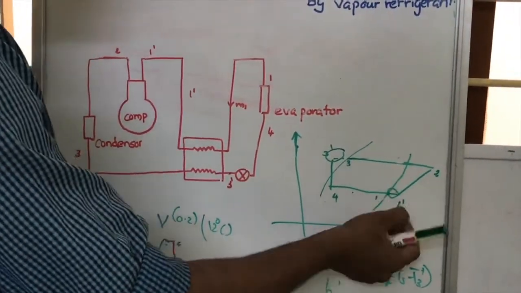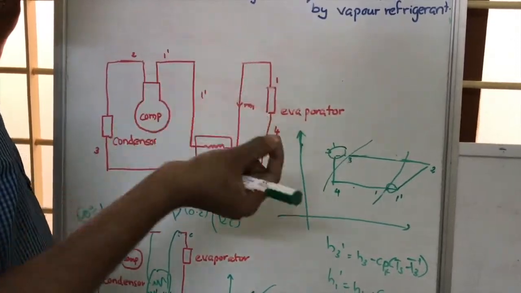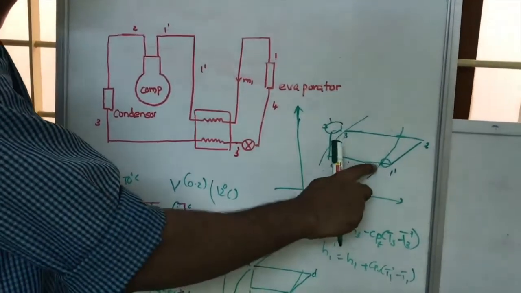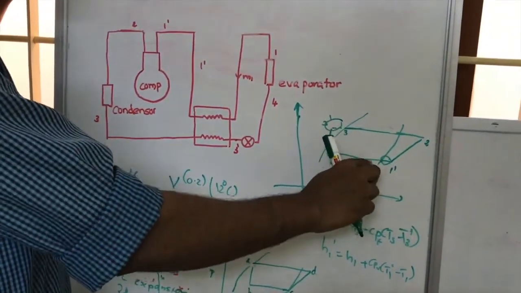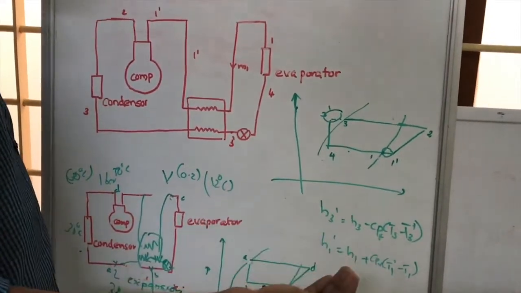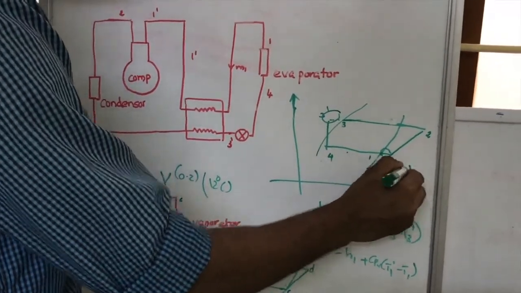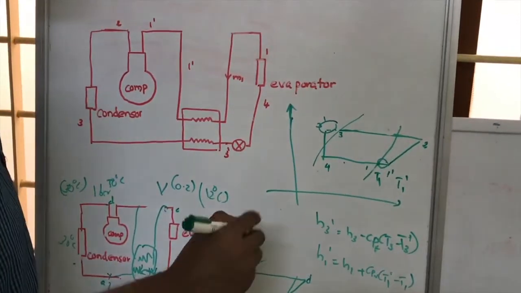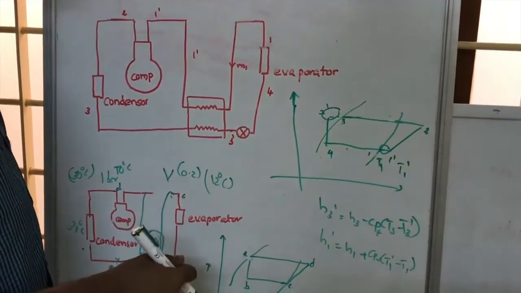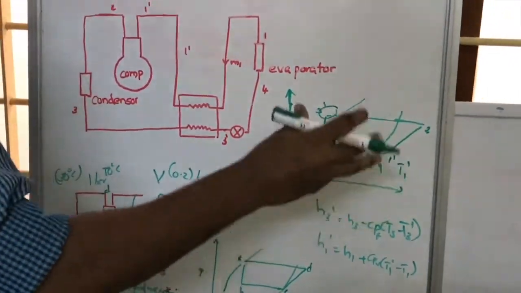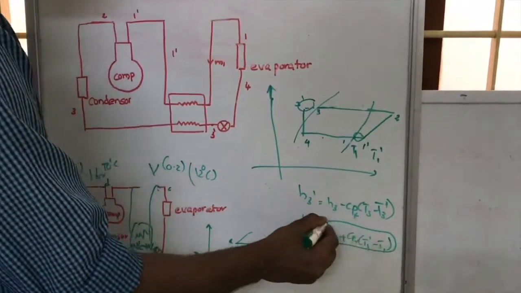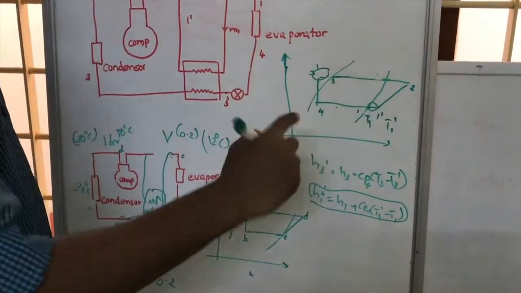H1 dash is actually, if we have the Cp of this particular gas, equal to H1 plus... From 1 to 1 dash, this is actually gas only, but there is an increase in temperature. So let us call the temperature here T1 dash, and here T1. The addition of heat is Cp into T1 dash minus T1. So that much heat is added to H1. So H1 plus Cp into (T1 dash minus T1) will be H1 dash.